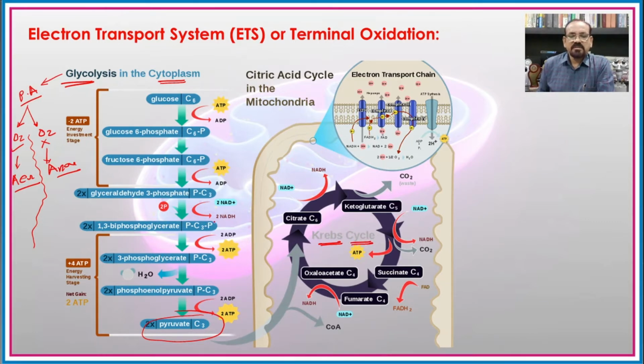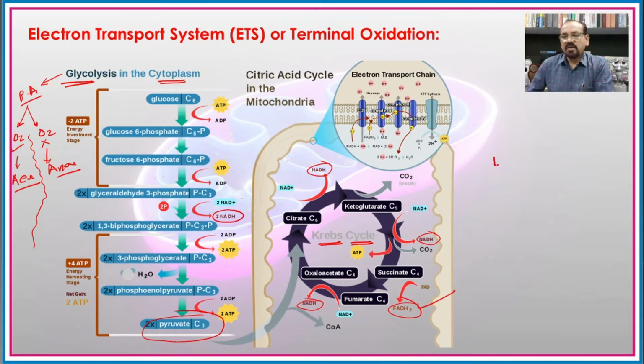And when all these processes are carried out, there is formation of NADH or NADH2 in glycolysis and the Krebs cycle, as well as FADH2.